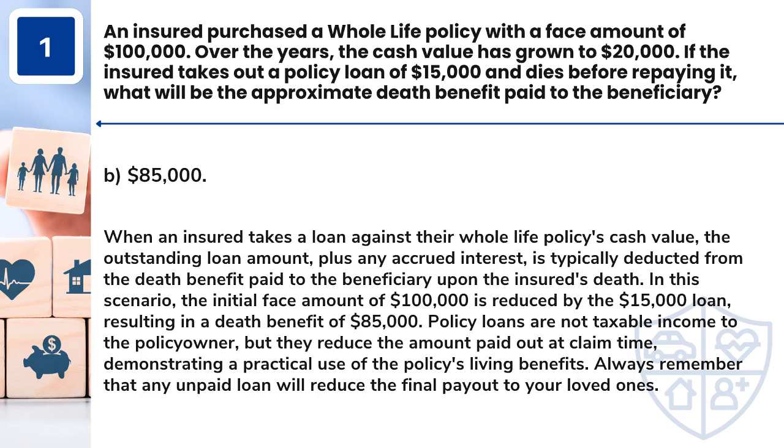Answer: B. $85,000. When an insured takes a loan against their whole life policy's cash value, the outstanding loan amount, plus any accrued interest, is typically deducted from the death benefit paid to the beneficiary upon the insured's death. In this scenario, the initial face amount of $100,000 is reduced by the $15,000 loan, resulting in a death benefit of $85,000. Policy loans are not taxable income to the policy owner, but they reduce the amount paid out at claim time, demonstrating a practical use of the policy's living benefits. Always remember that any unpaid loan will reduce the final payout to your loved ones.